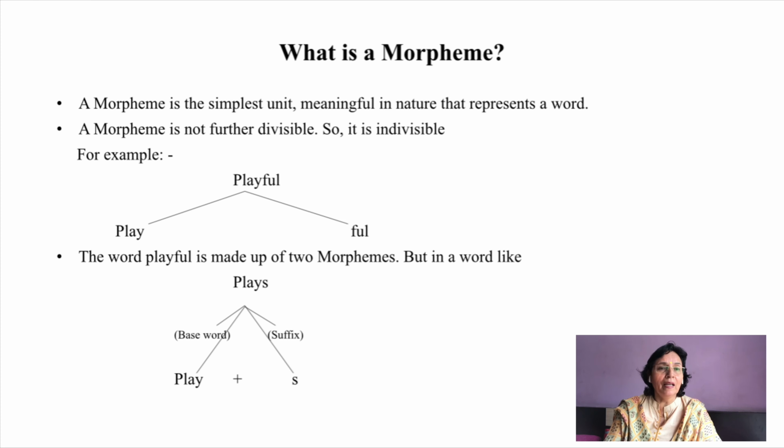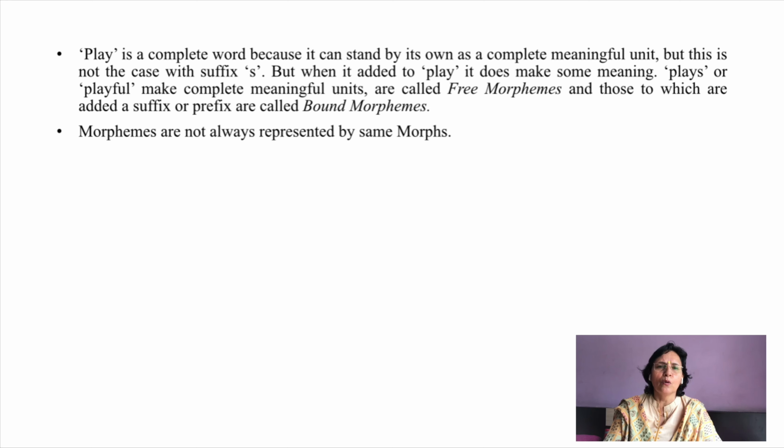But in a word like plays, where you have the base word play plus the suffix s, here you find play is a complete word because it can stand on its own as a complete meaningful unit. But this is not the case with the suffix s.